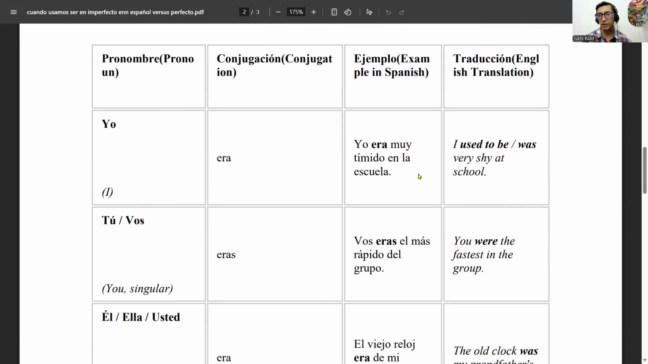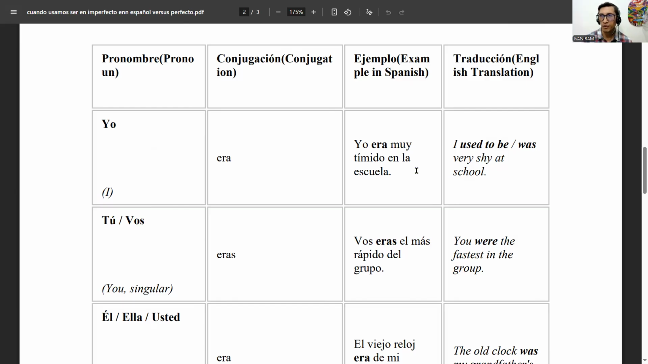So yo era muy tímido en la escuela. I was very shy at school, or I used to be very shy at school. So it was one focus on something that was constant, right? Like all the time, I was like that. I didn't change. It was like my personality, right?